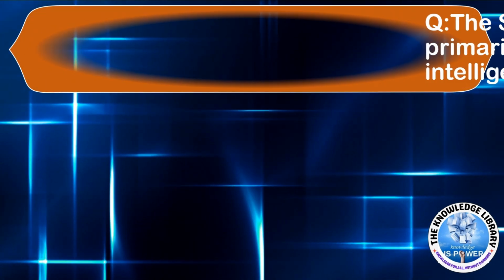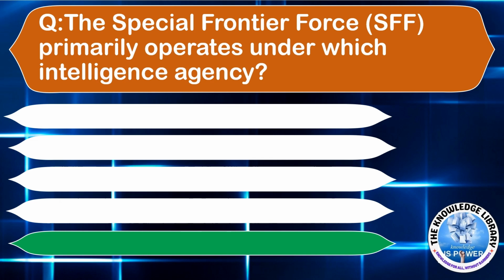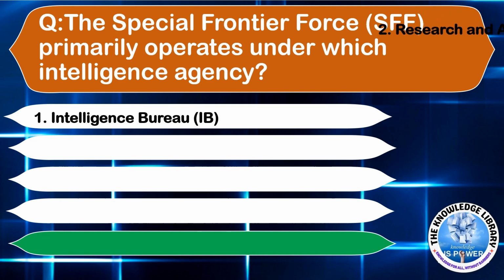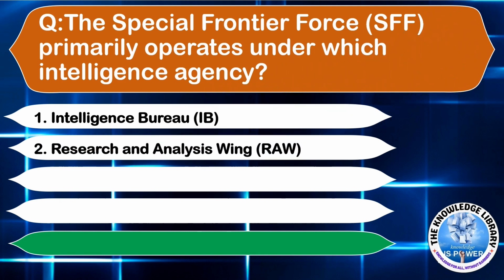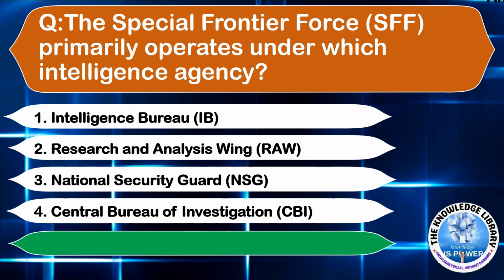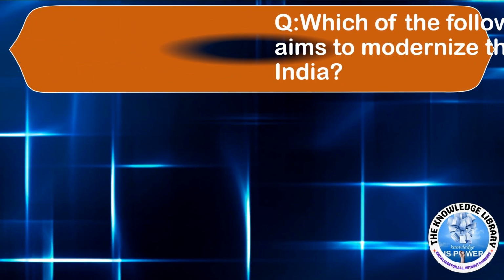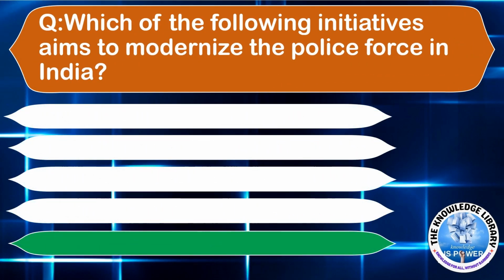The next question is, the Special Frontier Force primarily operates under which intelligence agency? Option A, Intelligence Bureau. Option B, Research and Analysis Wing. Option C, National Security Guard. Option D, Central Bureau Investigation. Answer is option B, Research and Analysis Wing.